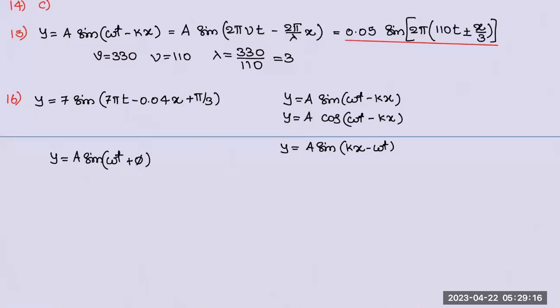I discussed in SHM. So what's the meaning of it? This extra phi will add only a small thing, that is where the particle starts. But still it is SHM only. That's what I explained in SHM. Same thing here. It's a wave, but it has some initial phase, all that. Ignore.